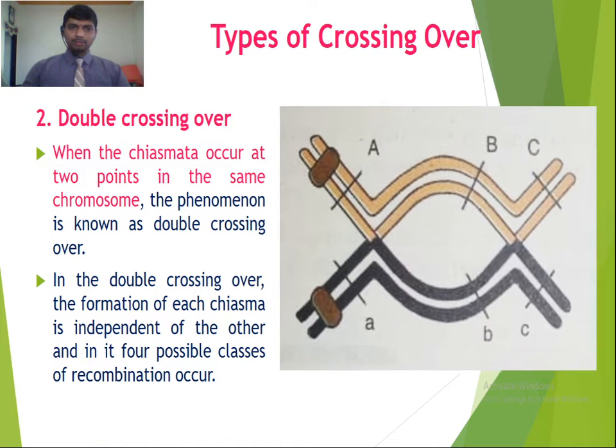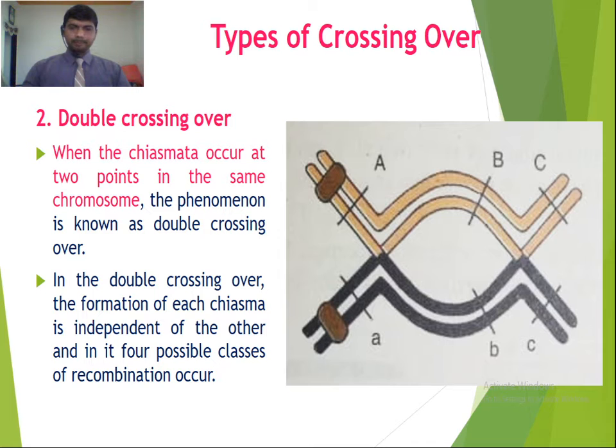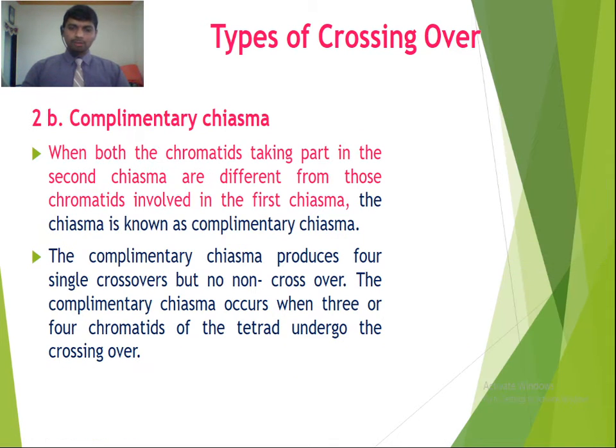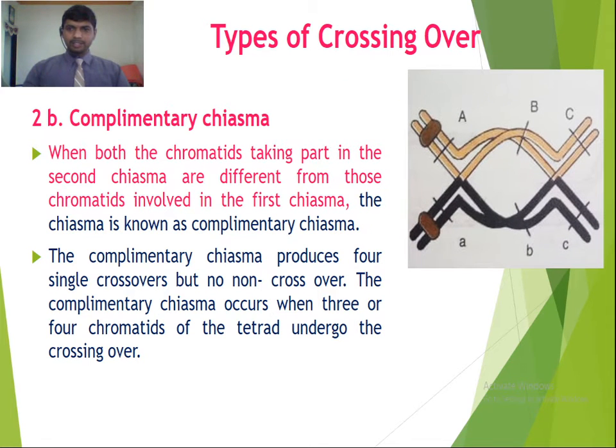Double crossing over: on the basis of whether the same chromatid is involved in the second chiasma formation, there are reciprocal chiasma. Both the chromatids involved in the chiasma formation are the same, in the first chiasma and the second chiasma. Next to this, the counterpart of the reciprocal is the complementary chiasma, where the chromatids involved are different. The two chromatids involved in the first chiasma are different from the other two chromatids involved in the second chiasma. Okay, so this is the complementary chiasma.